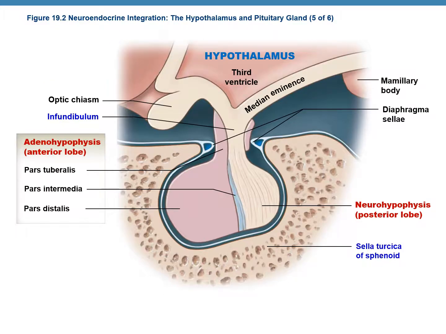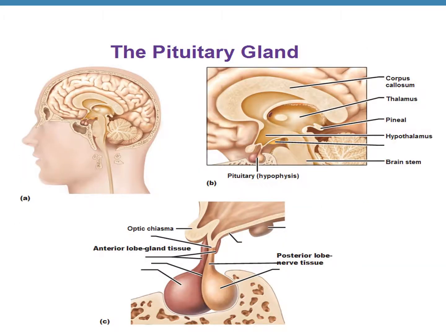This figure shows the pituitary gland attached to the hypothalamus by the infundibulum. The pituitary sits in the hypophyseal fossa of the sella turcica. This figure shows the location of the pituitary gland in the human brain and also the anterior and the posterior lobes of the pituitary gland.